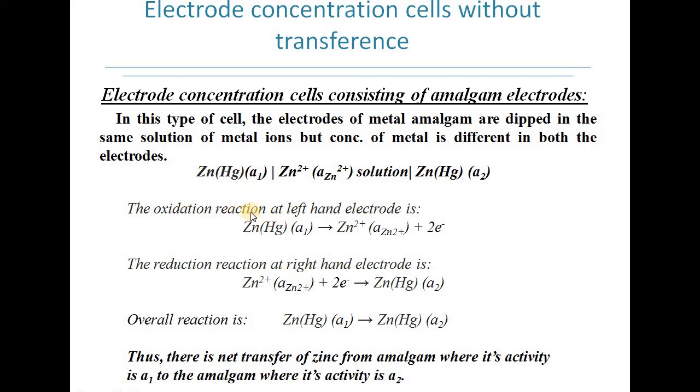First we consider the oxidation reaction taking place at the left hand electrode. Zinc amalgam at activity A1 releases 2 electrons to give the zinc 2 plus ion. If we consider the reduction reaction at the right hand side, zinc 2 plus ions take up the 2 electrons to give amalgamated zinc A2. Now adding both the oxidation and reduction reactions, we get the overall reaction. What we observe is that in this net reaction there is a net transfer of zinc from the amalgam where its activity is A1 to the amalgam where its activity is A2.